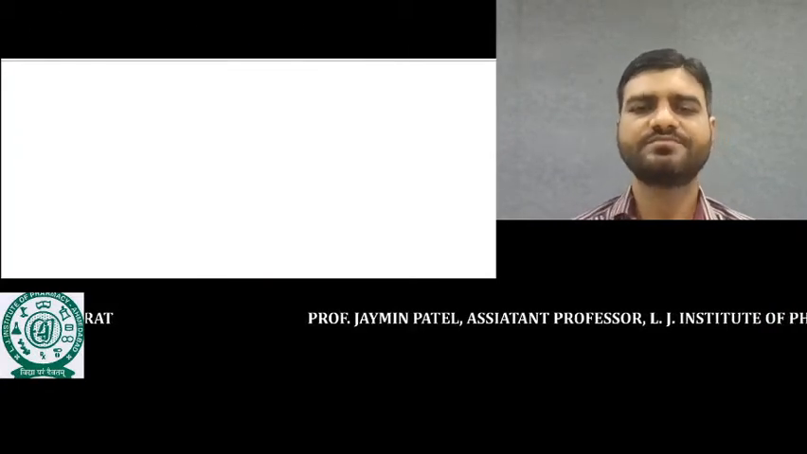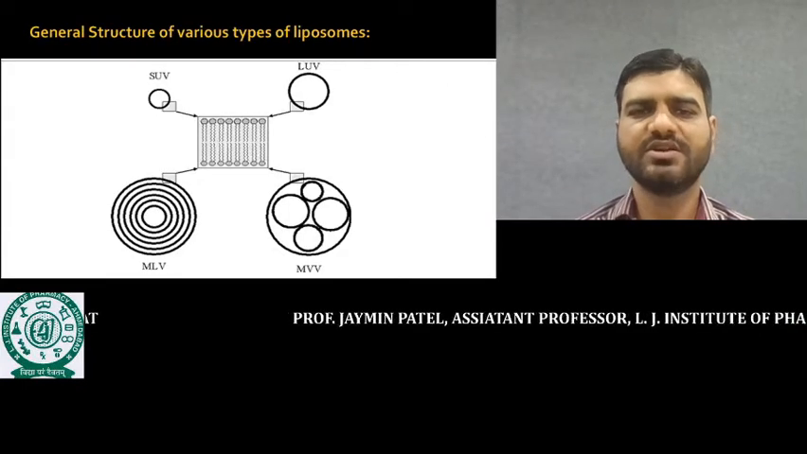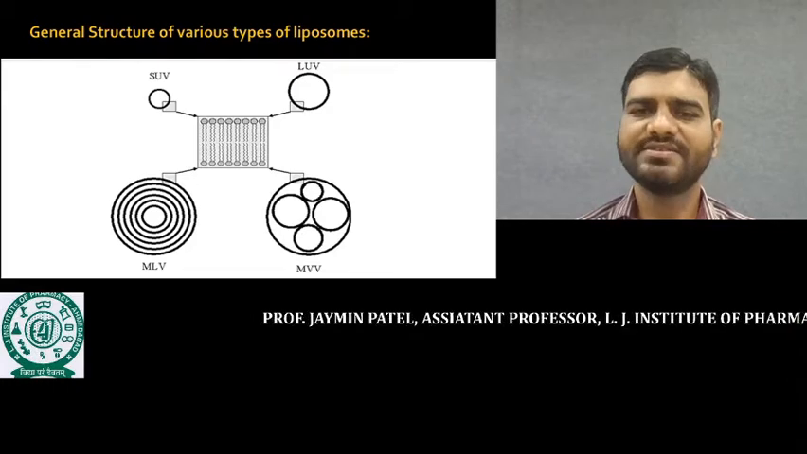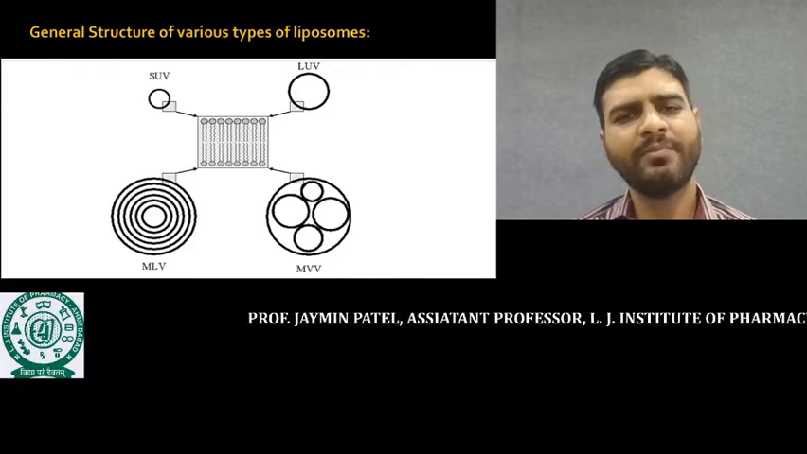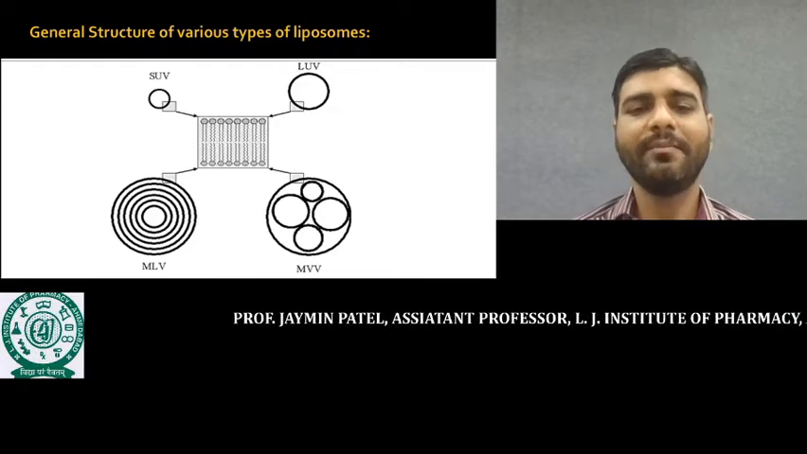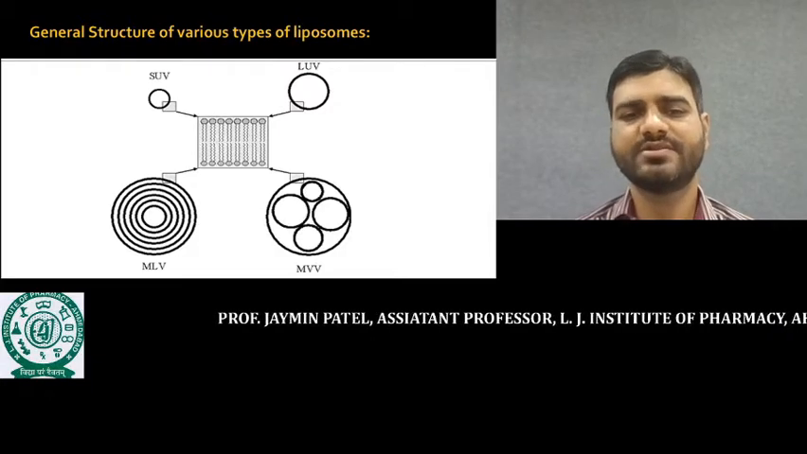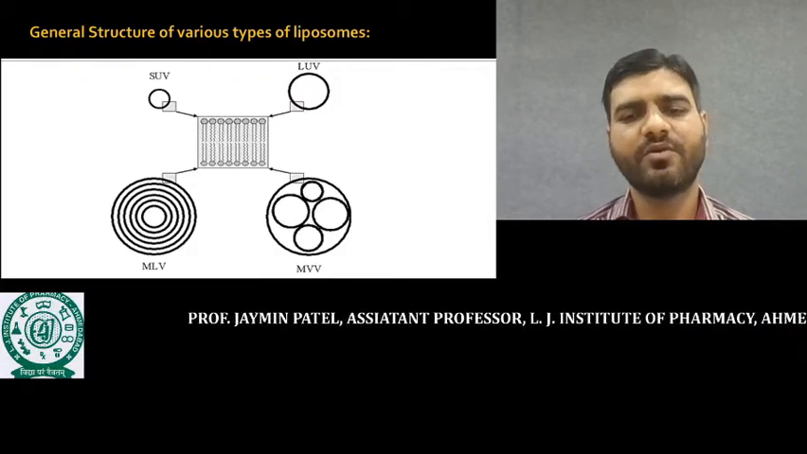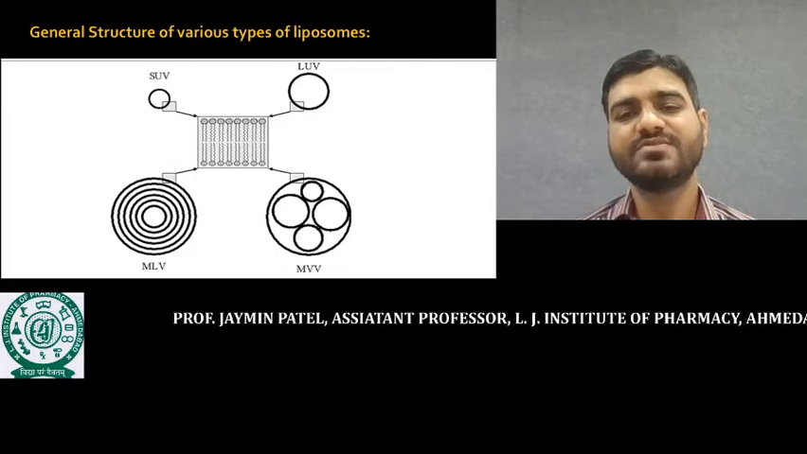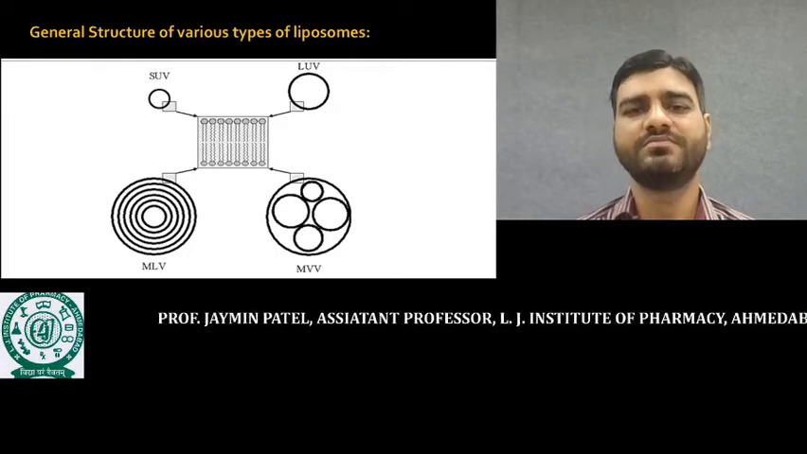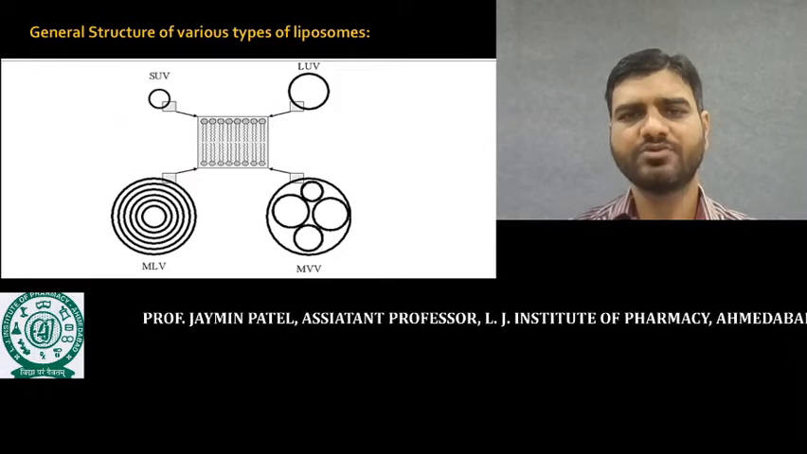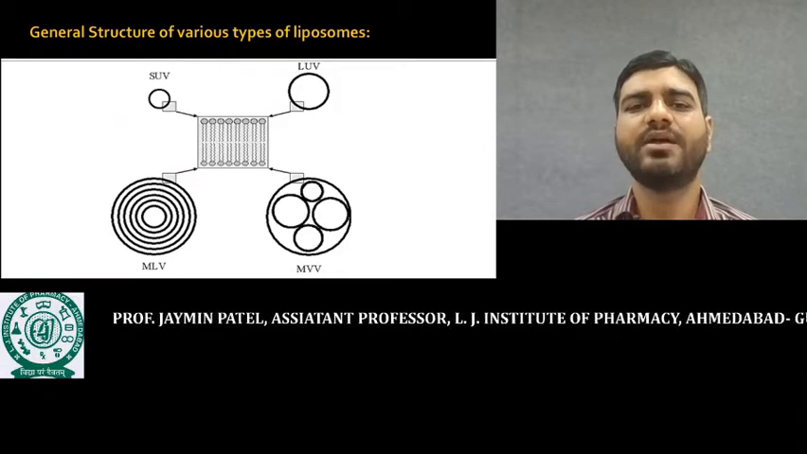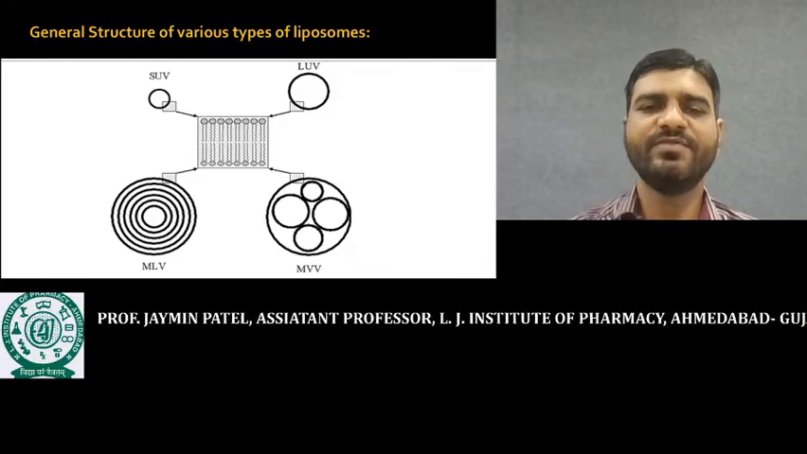Here this is the structure. This one is the first, the SUV, small unilamellar vesicles, then large unilamellar vesicles. Later on MLV, the multilamellar vesicles, means many bilayers are folded and converted into the spherical form. And multivesicular vesicles means many liposomal forms, where unilamellar liposomes are included in one large spherical form, that is the MVV.